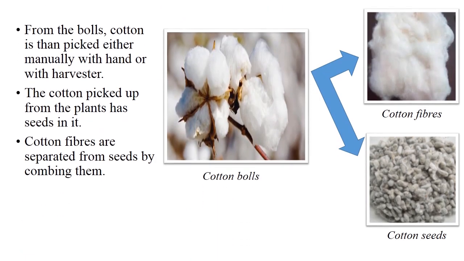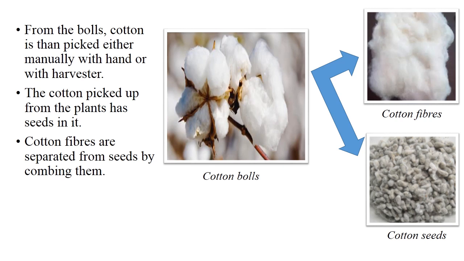From the burst cotton balls, cotton is then picked either manually with hands or with a harvester machine. The cotton picked up from the plants has seeds in it. Therefore, there is a need to separate cotton seeds and cotton fibers.